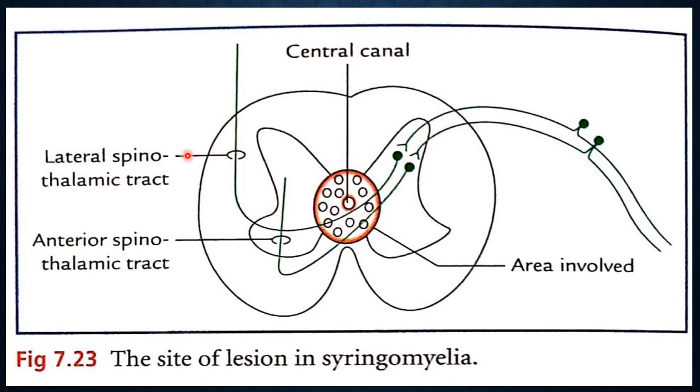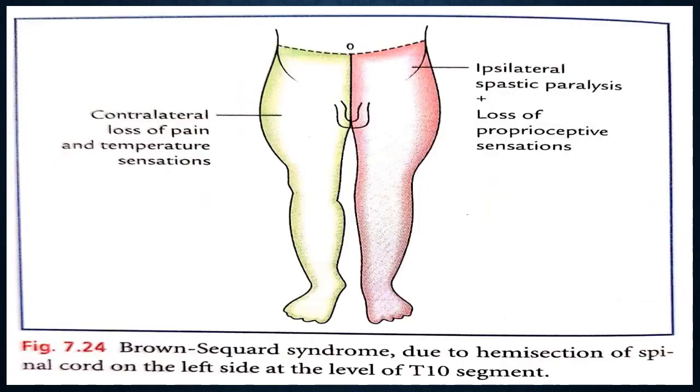Site of syringomyelia, the central canal. It compresses the tract, and dissociative anesthesia is there. Okay, dissociative anesthesia: anterior spinothalamic tract damaged, lateral persists. The Brown-Séquard syndrome is due to the hemisection of the spinal cord.